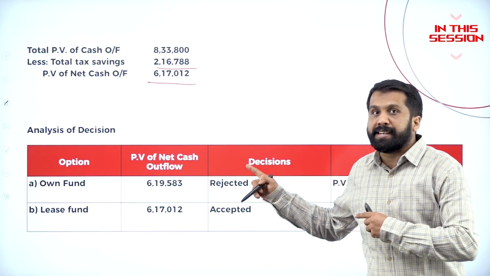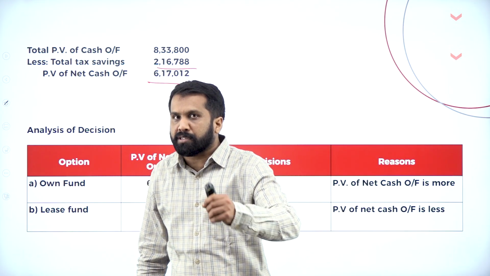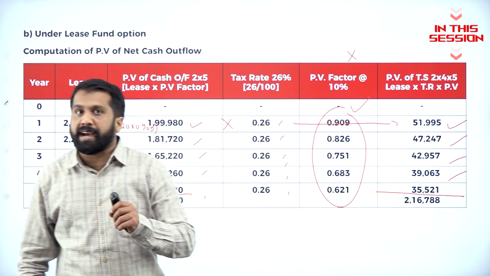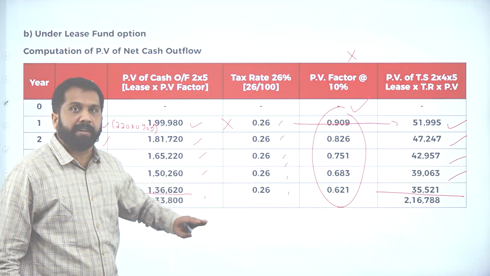Residual value you will not take here. Why? Because there is a lease fund. The asset does not belong to you. Again, PV, we are supposed to show the PV factor, but we are not taking it anywhere.